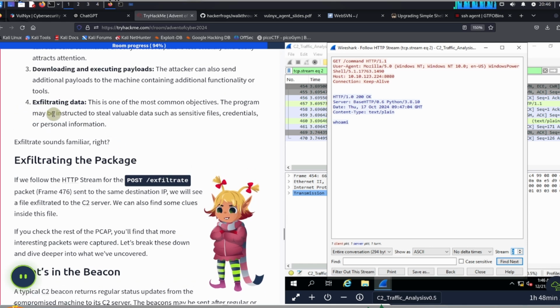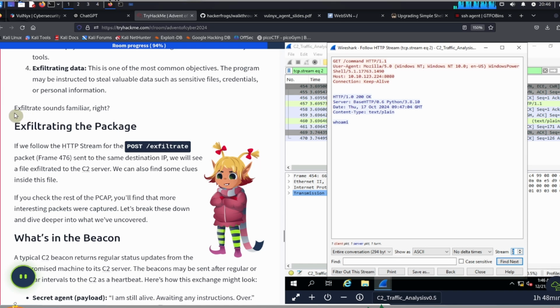Or number 4, exfiltrating data. This is one of the most common objectives. The program may be instructed to steal valuable data such as sensitive files, credentials, or personal information. Exfiltrate sounds familiar, right? Exfiltrating the package. If we follow the HTTP stream for the post-exfiltrate packet, frame number 476, sent to the same destination IP, we will see a file exfiltrated to the C2 server. We can also find some clues inside this file. Okay, so let's do that.